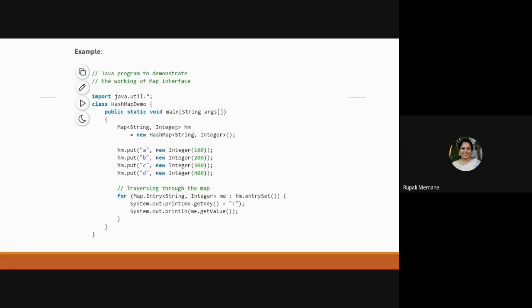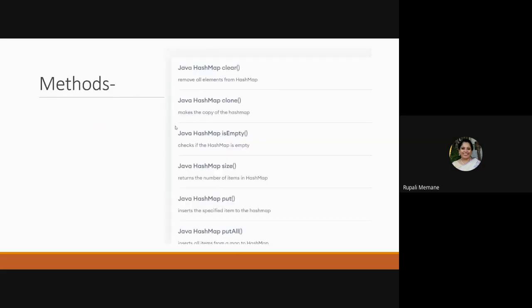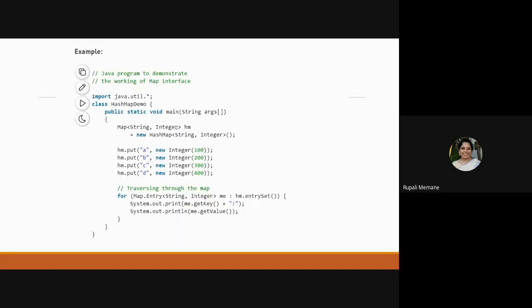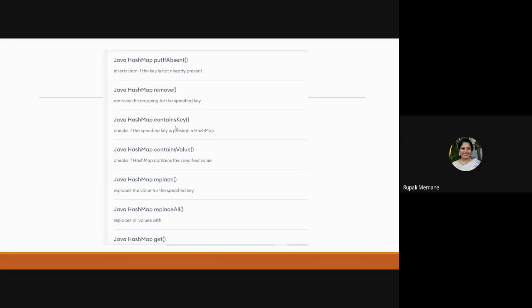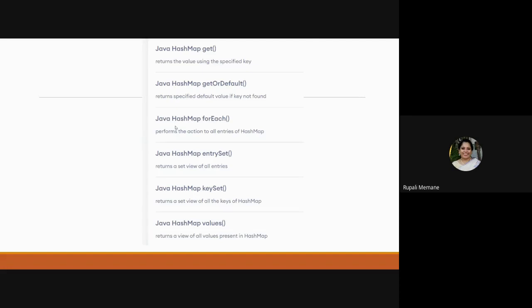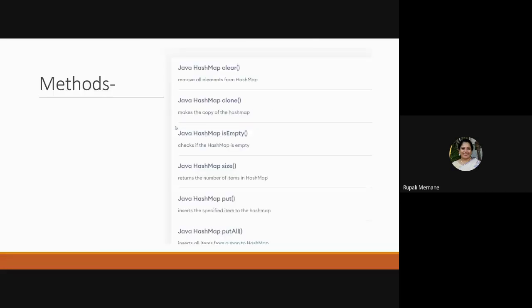Now here, just have a look at the example. Anyways, we'll be going to do the examples. Okay, before doing the example, let us just check the methods. I just shuffled the slides there. Fine. So these are the methods of your hash map.